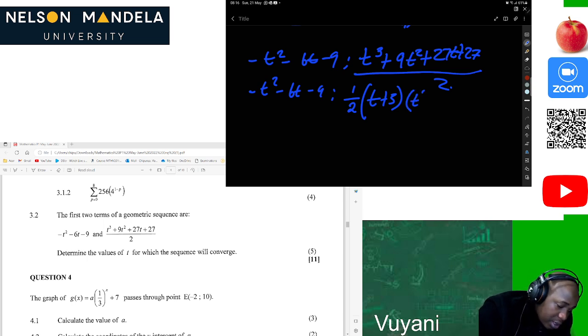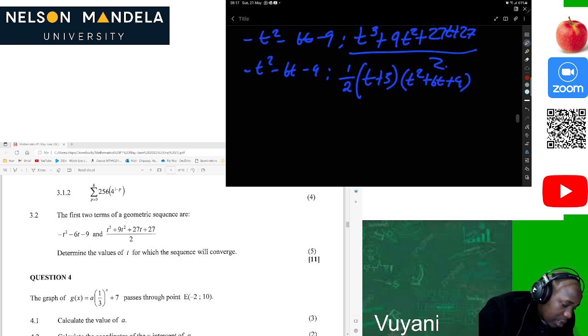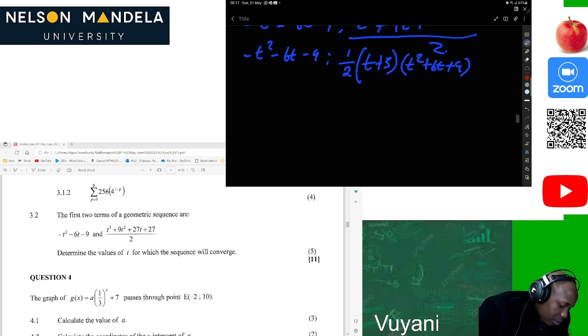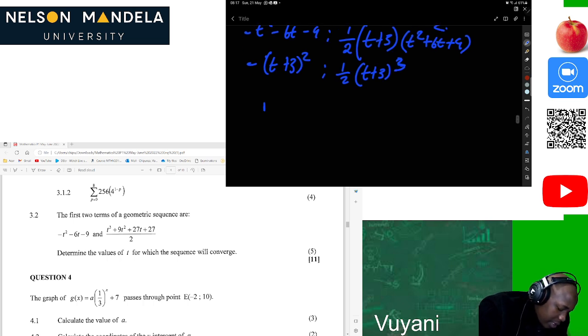Then we'll be left with t squared plus 6t plus 9. Okay. Then, of course, we know that from this side, this is the same as negative (t plus 3) squared. The second term is the same as (t plus 3) cubed.